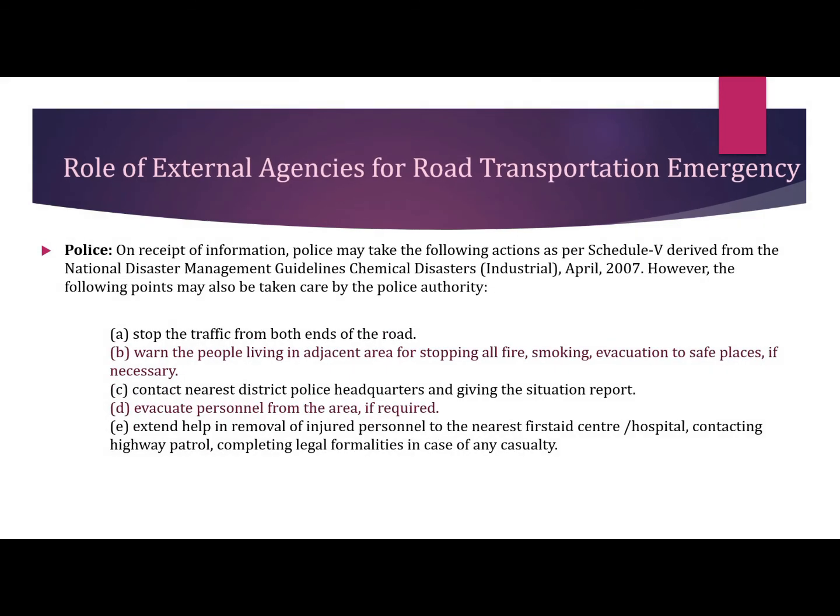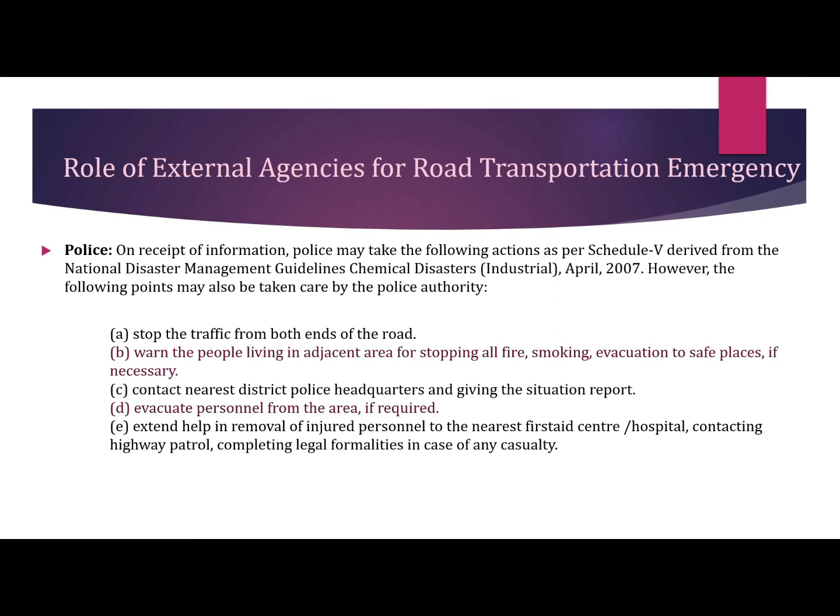Coming to the role of police. On receipt of information, police may take the following actions as per Schedule 5, derived from the National Disaster Management Guidelines, Chemical Disasters, April 2007. However, the following points may also be taken care of by the police authority. They would stop the traffic from both ends of the road. They will warn people living in the adjacent area to stop all fire and smoking activities.